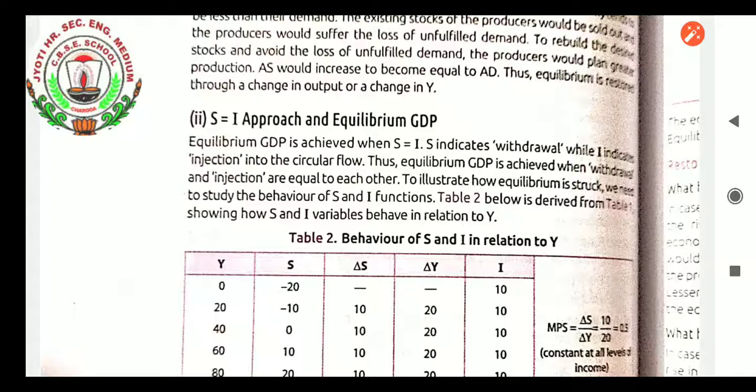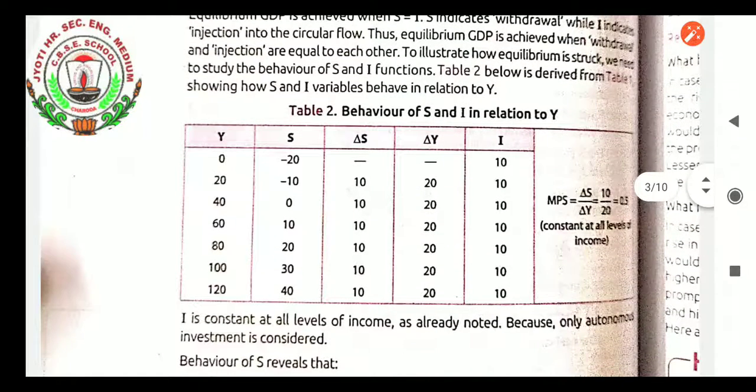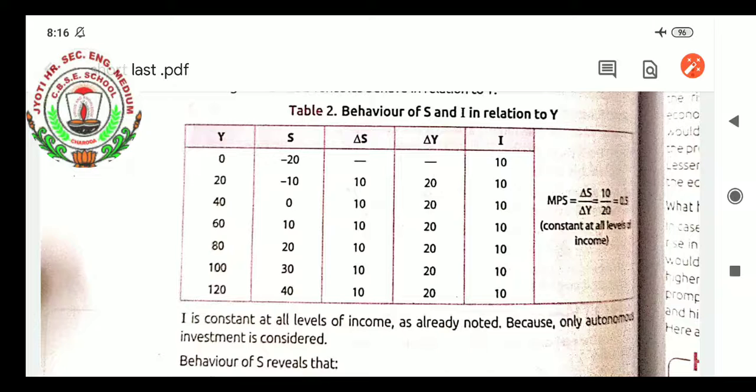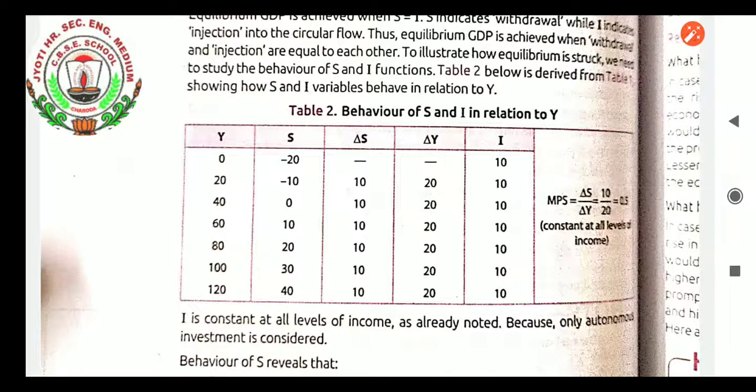To illustrate how equilibrium is struck, we need to study the behavior of S and I functions. Table 2 below is derived from table number 1, showing how S and I variables behave in relation to Y. Here you can see income, savings, and the change in S and change in Y, which is required for calculating the marginal propensity to save, otherwise not needed. You can see investment I is 10, 10 and so on.